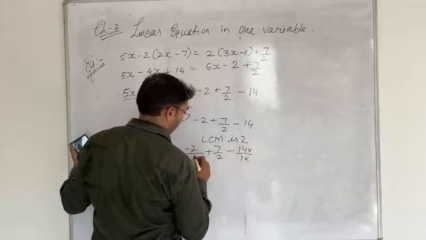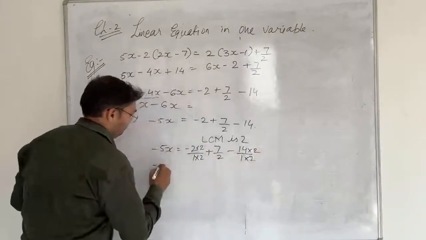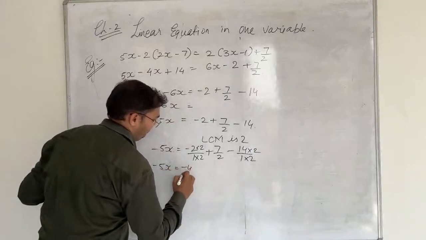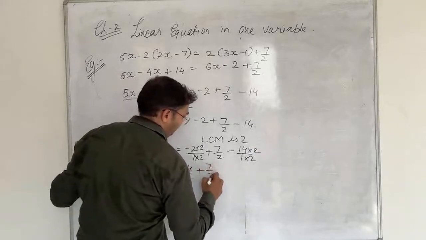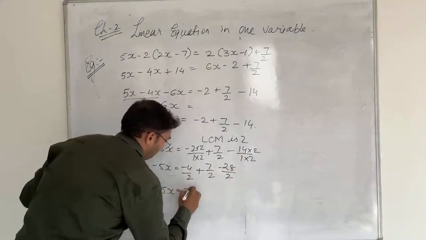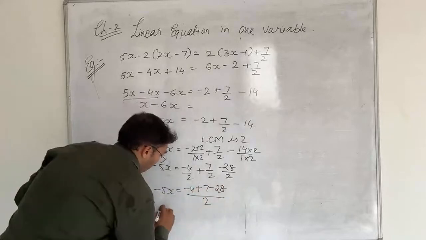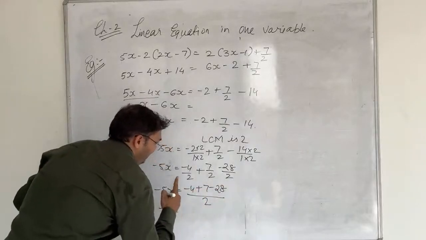So this we are going to multiply with the 2 to make our denominator same. So minus 5x equals to minus 4 upon 2 plus 7 upon 2 minus 28 upon 2. So minus 5x equals to minus 4 plus 7 minus 28 upon 2. So minus 5x equals to minus 4 plus 7.